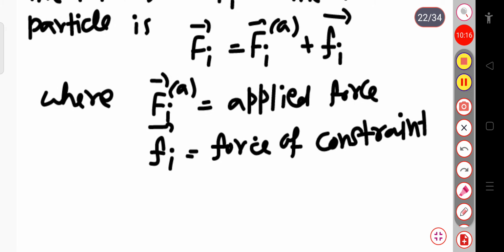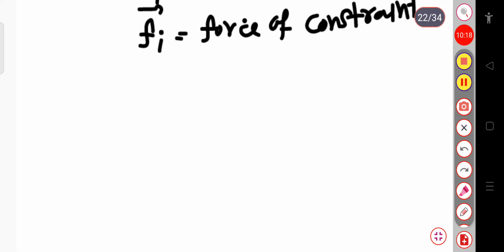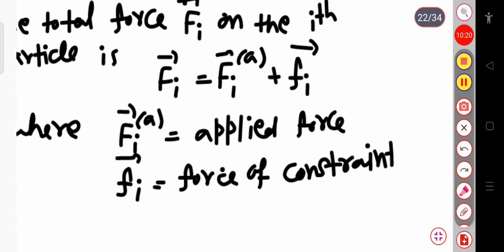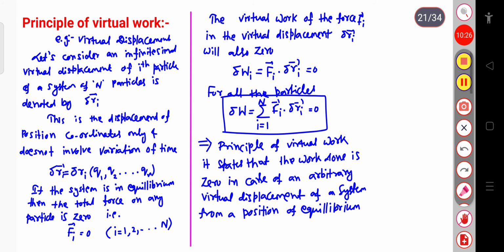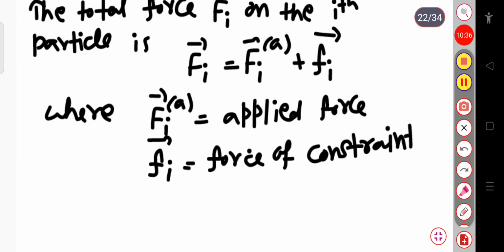Since W equal to 0, that is sum over Fi dot delta Ri equal to 0, so we can write from that equation. Here you can see that this is suppose equation 1. From this equation, that is delta W equal to sum over Fi dot delta Ri equal to 0, now we can write the sum over Fi, here Fi applied plus fi the force of constraint, that is equal to 0.